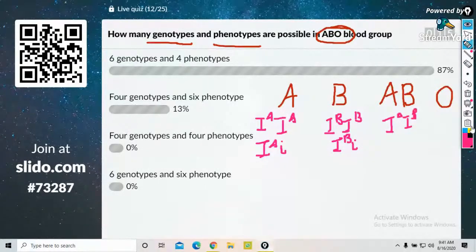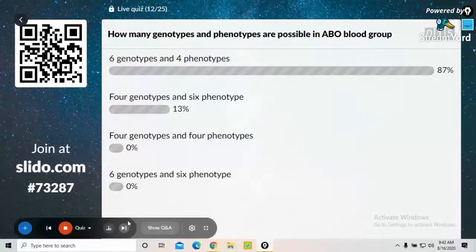That is number 1, 2, 3, 4, 5 and 6. So 6 genotypes and 4 phenotypes. Simple question. Okay, that's the correct answer for the question. Next one on the screen.